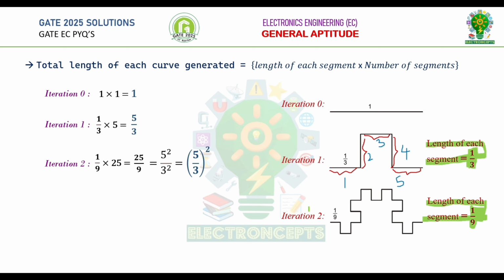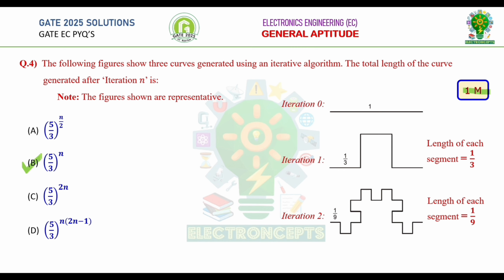Similarly, total length of curve generated in iteration 1 can be rewritten as 5 by 3 whole power 1, and also total length of curve generated in iteration 0 can be rewritten as 5 by 3 whole power 0. Now, similarly, we can go for iteration n, which is equal to 5 by 3 whole power n. Therefore, correct option is V. Let's solve the next question.